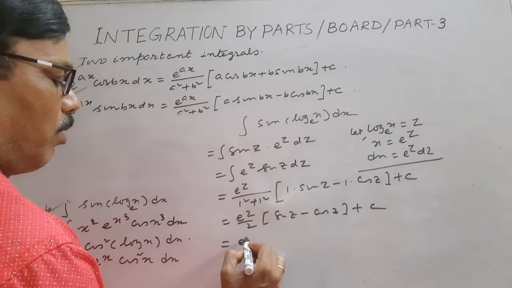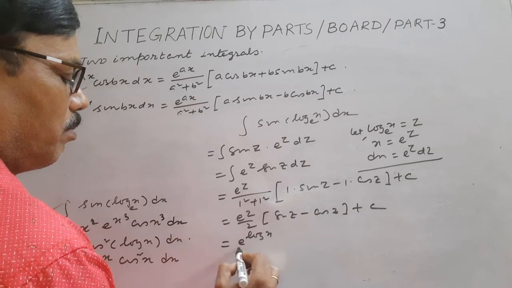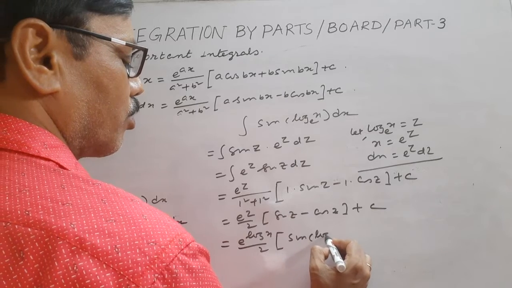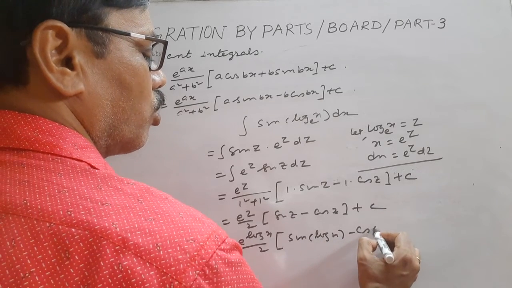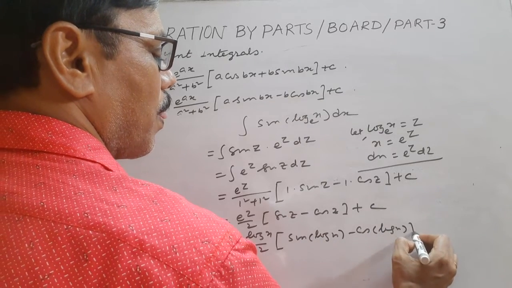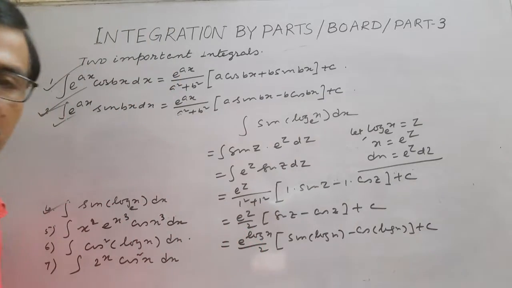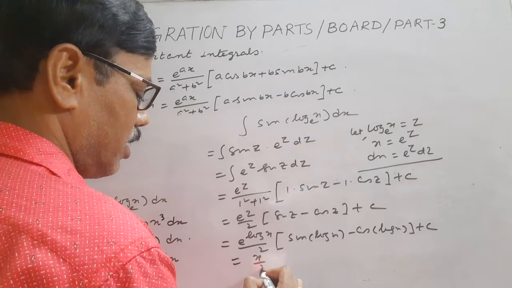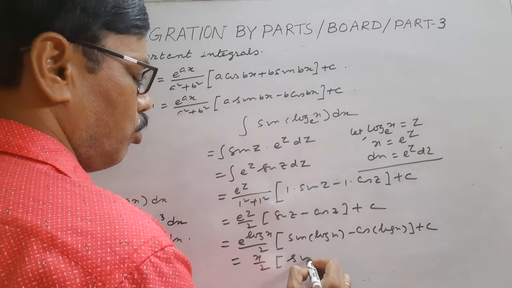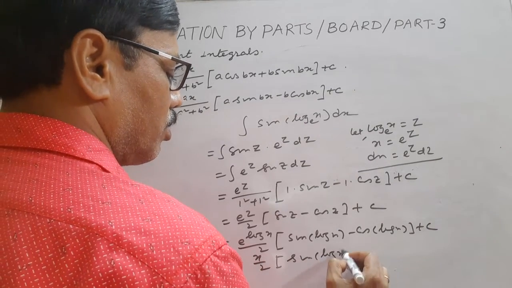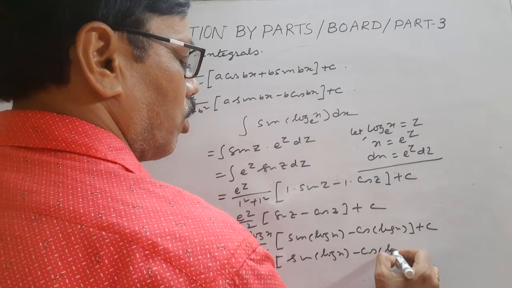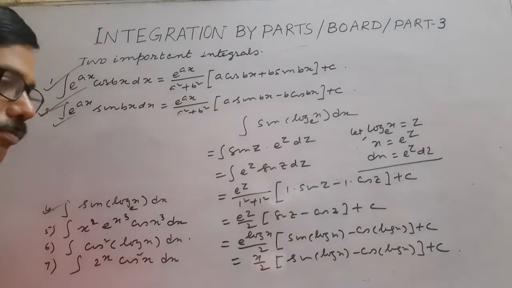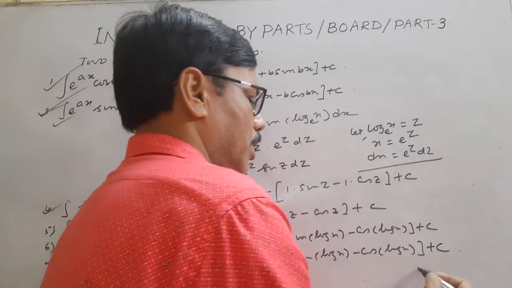So e to the power log x, base e, by 2 times sin log x minus cos log x plus c. What is e to the power log x? E to the power log x is x. So x by 2 times sin log x minus cos log x plus c. So we are getting the answer.